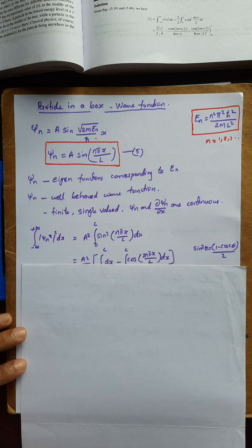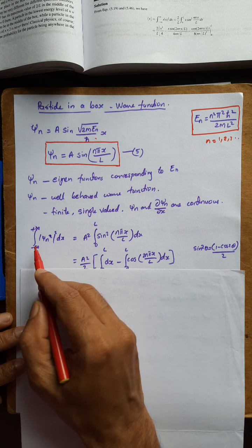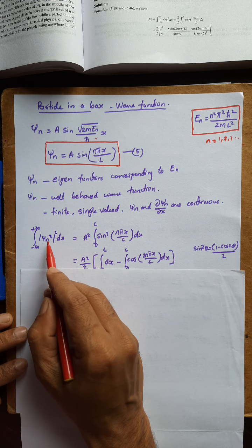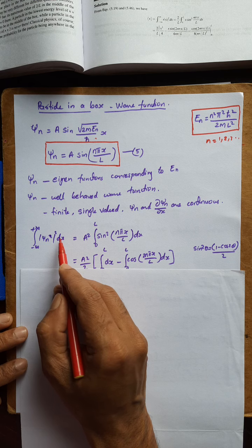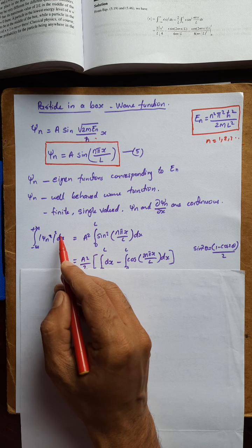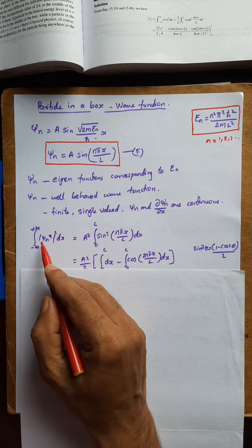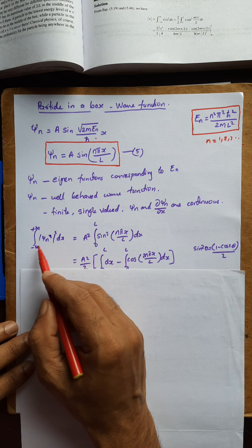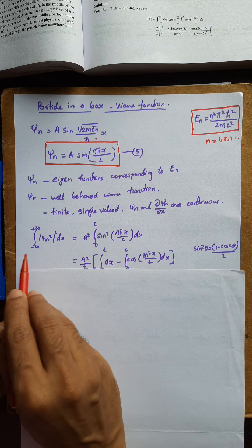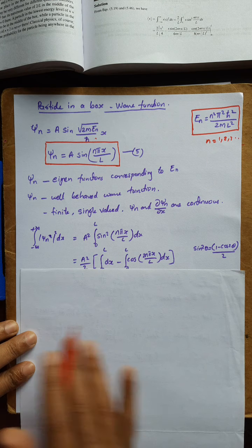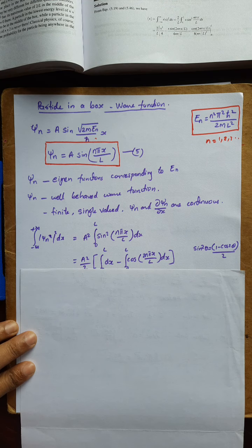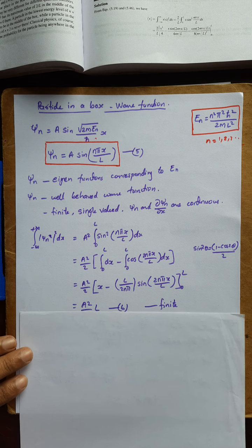wave function is that its integral from minus infinity to plus infinity of mod psi n square dx should be finite. That condition came from the probability interpretation of the wave function, that the total probability should be finite. The probability of finding the particle from minus infinity to plus infinity, or the entire space, should be finite. So we can check that.